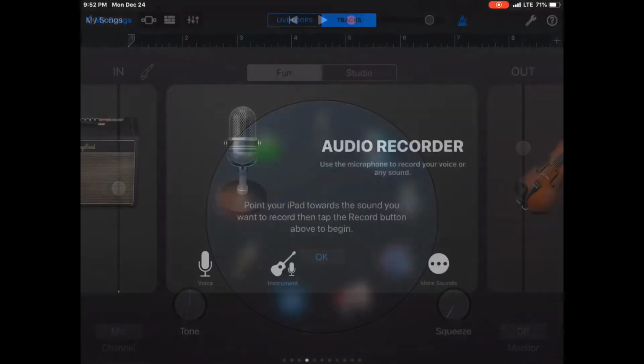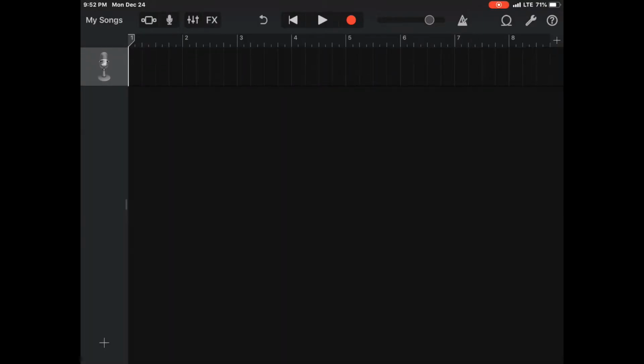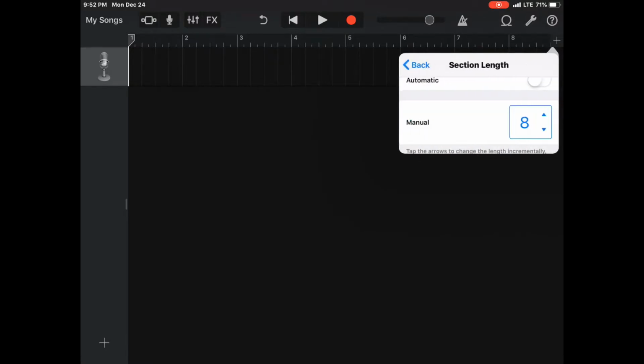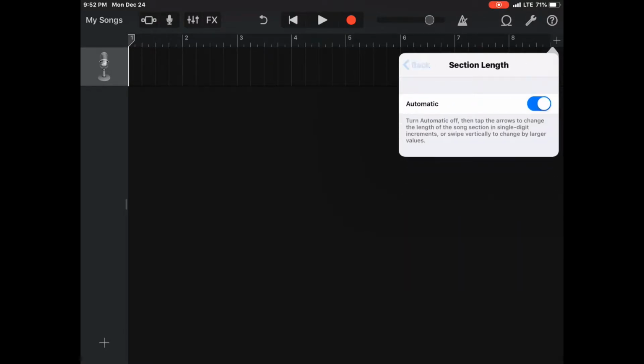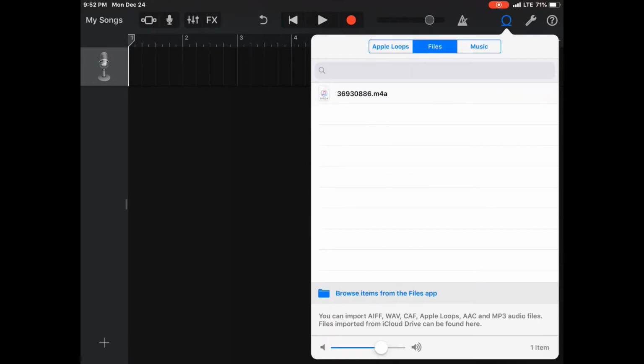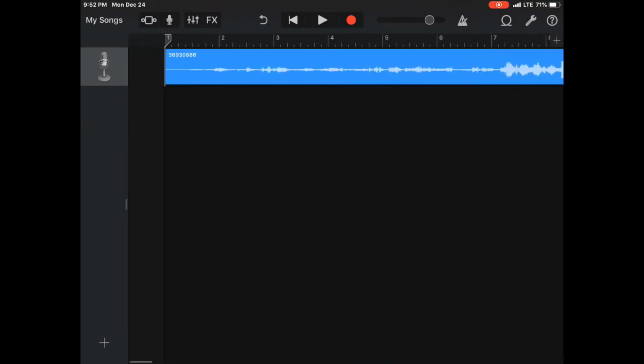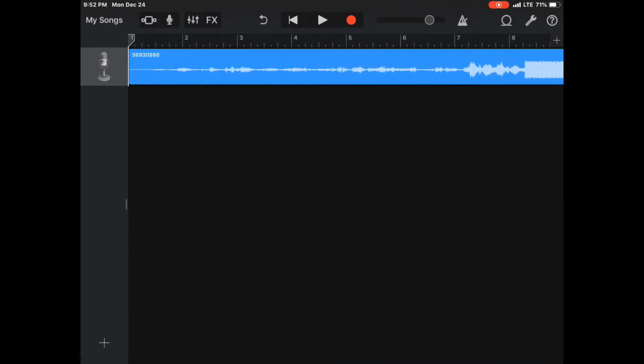Then you're going to press those boxes there. Oh, click the wrong button. Click this box right here. Then what you're going to do is press the little plus over here. Plus section A, plus automatic. Then you're going to go to files, and then here the file should be here. Then you're going to put it over to 1, and then I'm going to cut the parts that I don't want.